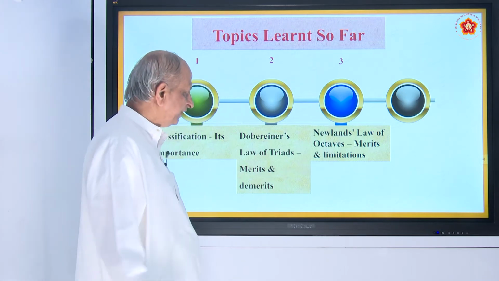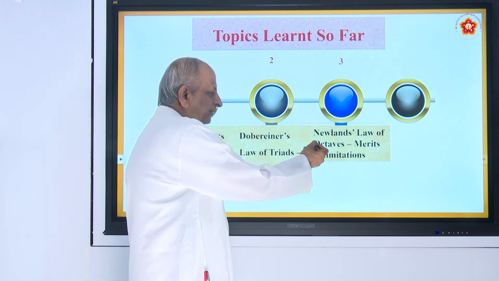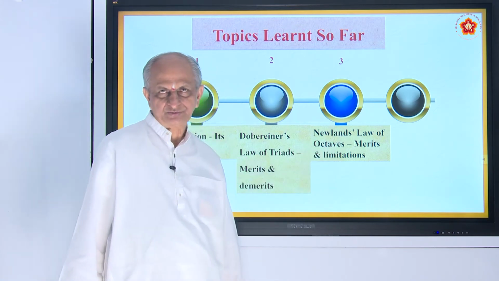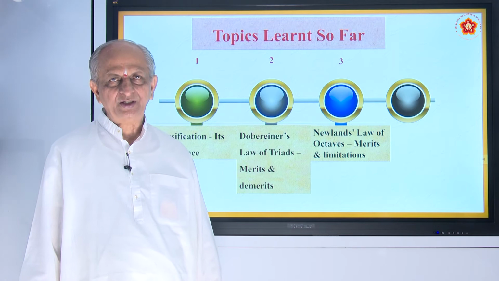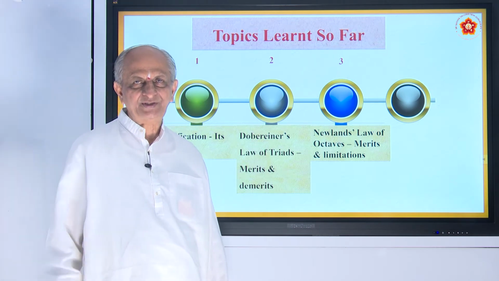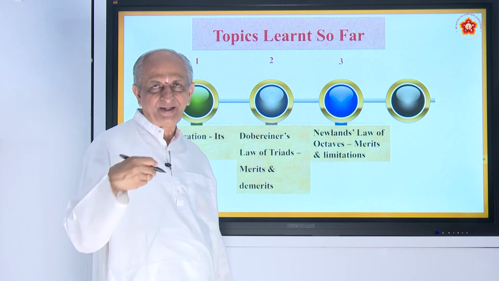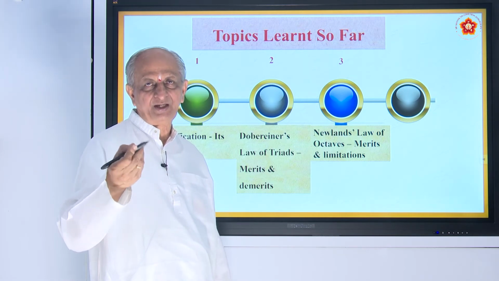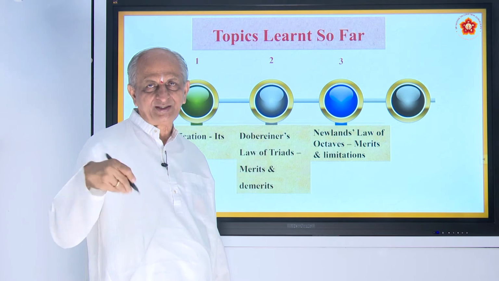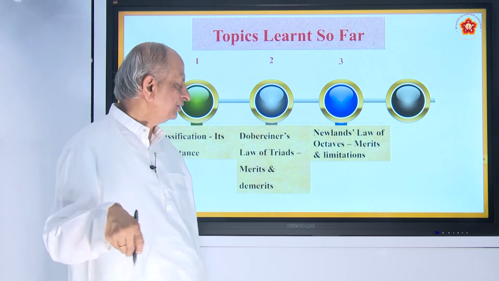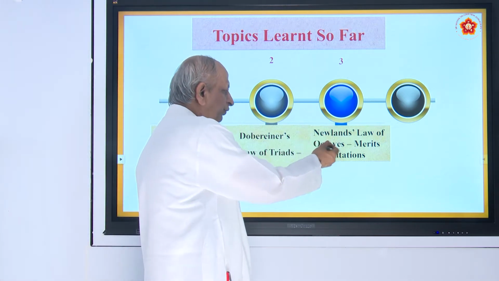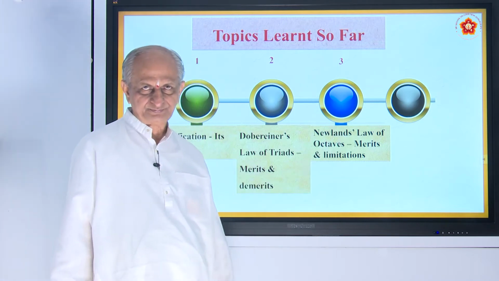Newland's law is based on the musical notes, as we say sa, ri, ga, ma, pa, da, ni, sa. The 8th note will be repeated after the first. Similarly, the 16th, like that it goes on repeating. That is why it is called octaves, the law of octaves.